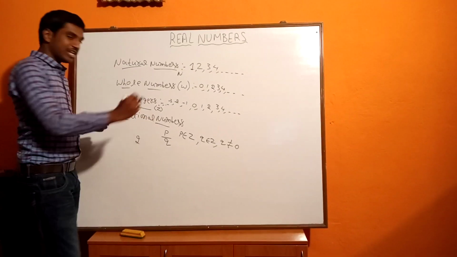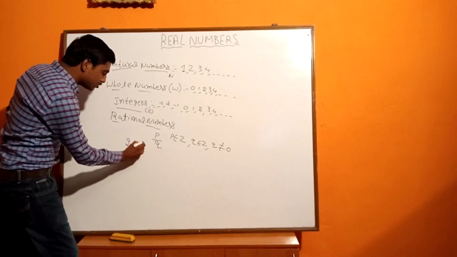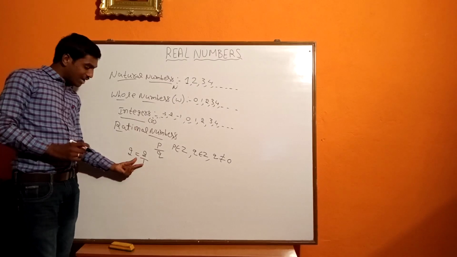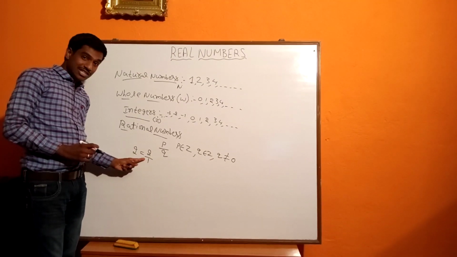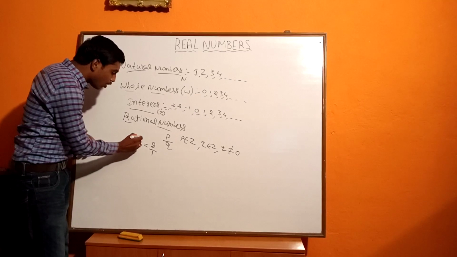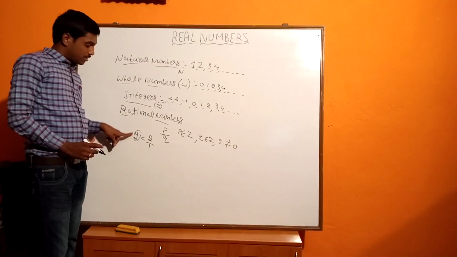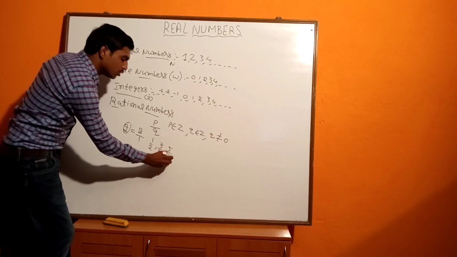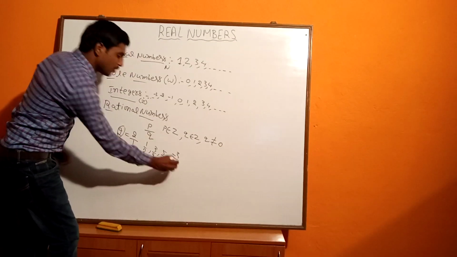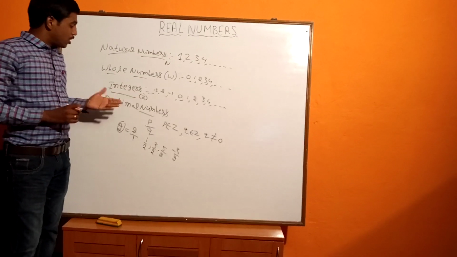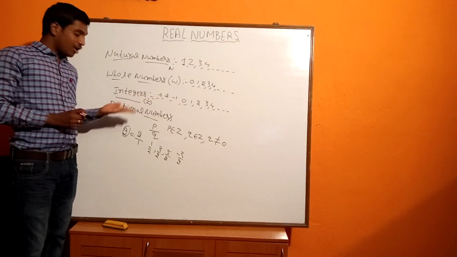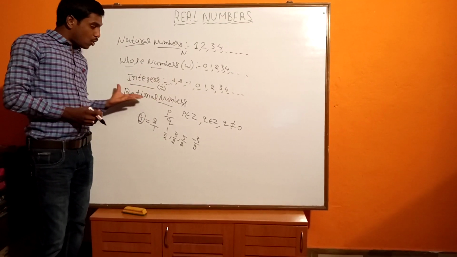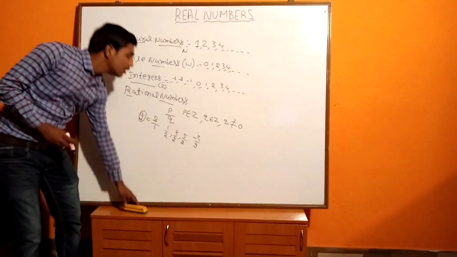For example, if you take 2, I can write 2 as 2 divided by 1, where 2 is an integer, 1 is also an integer, and the denominator is not 0, the denominator is 1. So we call this 2 a rational number. You can take any example: 1 by 2, 3 by 2, 5 by 2, -3 by 2. All these are examples of rational numbers. So all integers are rational numbers, because if you divide all the integers by 1, then we can say that all the integers are rational numbers.